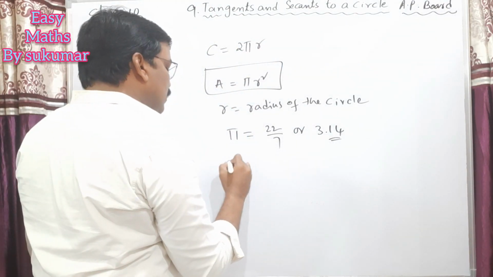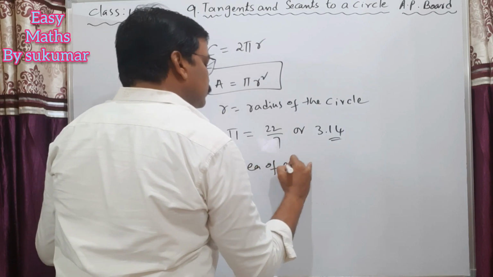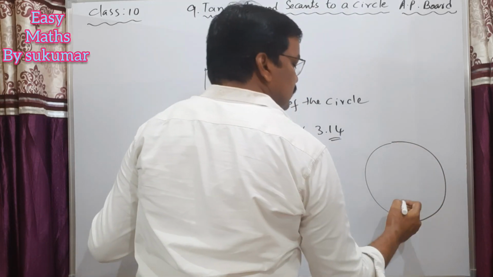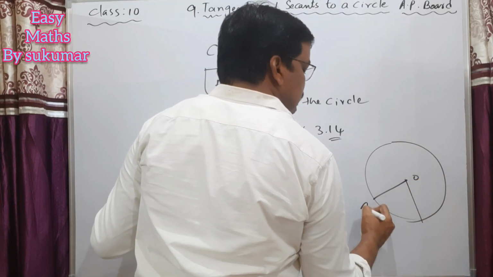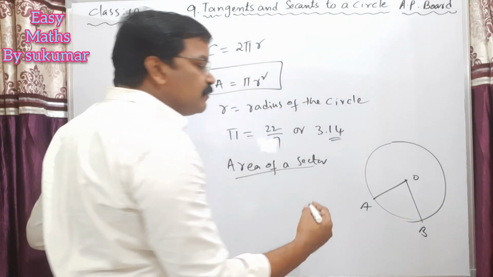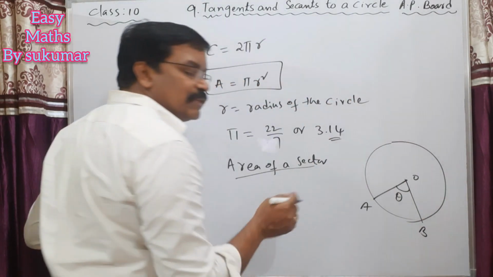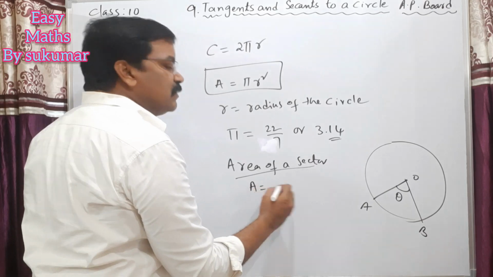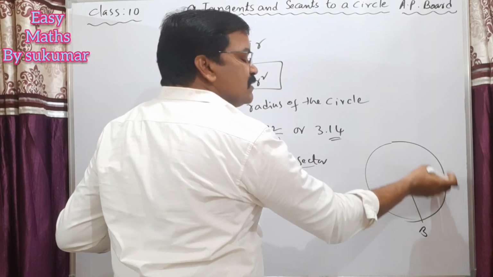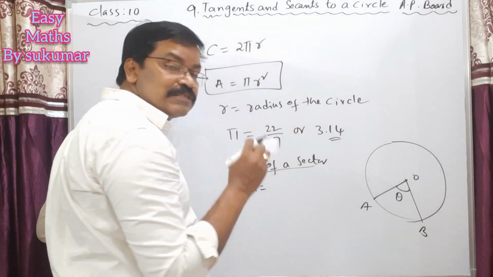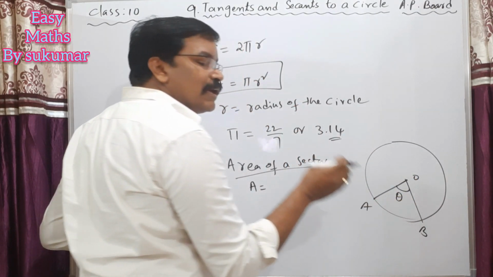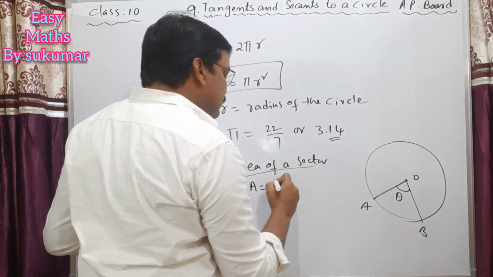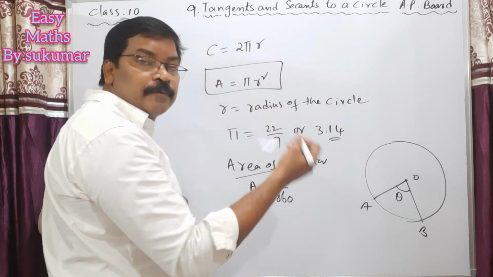Okay, now coming to the area of a sector. See, look here. It is a circle. Just imagine this is the sector. The angle between the two radii is theta. So the area of a sector means, the total angle of a circle is 360 degrees, but this part of the angle is theta by 360 of the area of a circle.